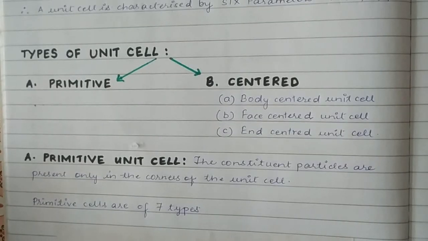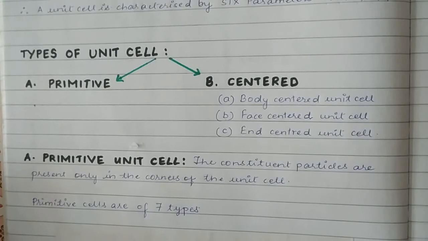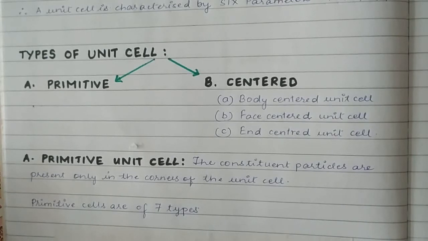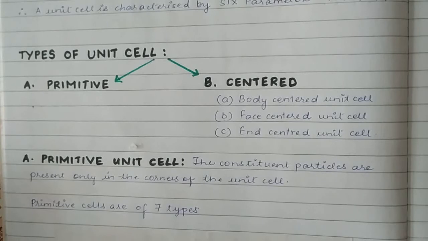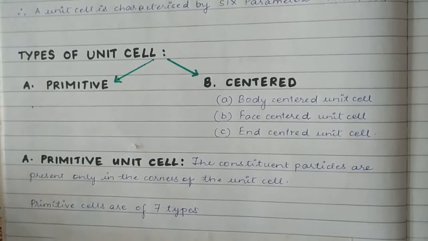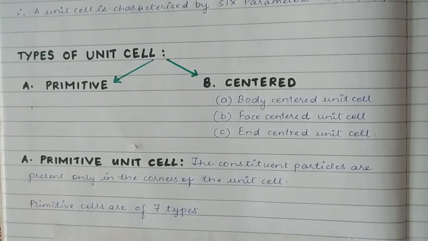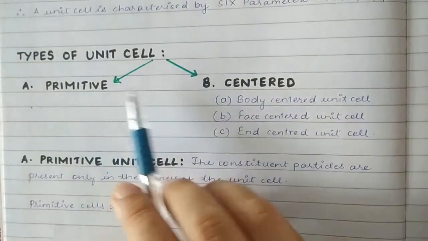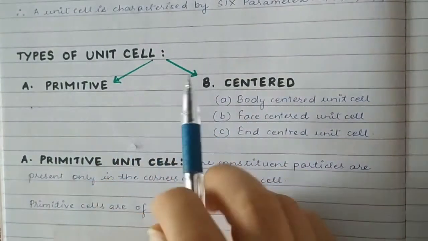As I mentioned earlier, we will be studying the different types of unit cells. You know now that a unit cell is a single unit of the entire lattice, which when repeated again makes up the entire lattice. It is a brick, right? Now there are different types of bricks here, so you have to imagine that. Types of unit cells are mainly of 2 types, primitive and centered.